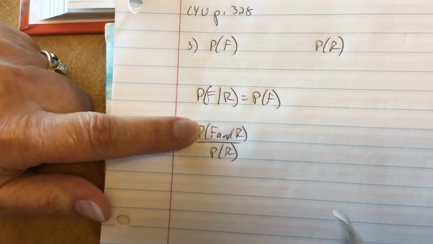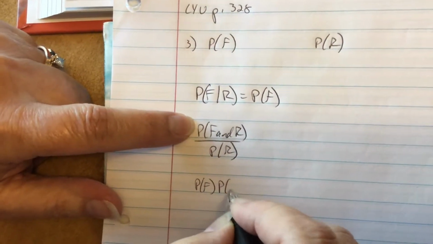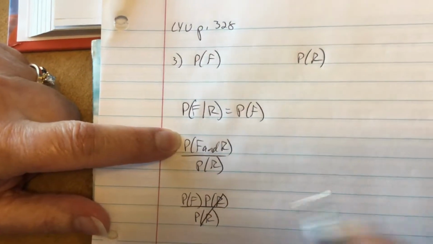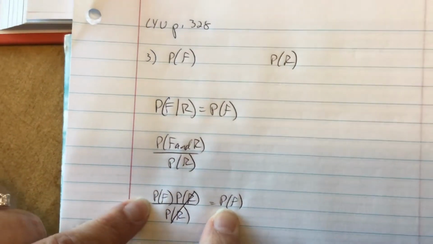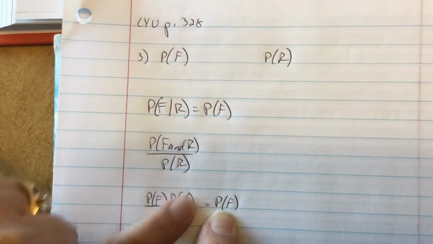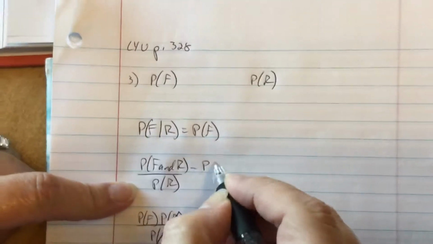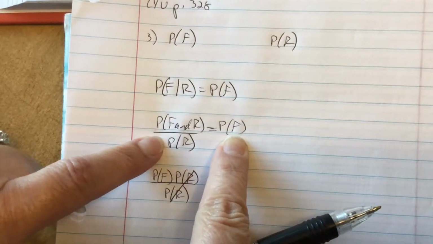If they were independent, the probability of female and right-handed would be the probability of female times the probability of right-handed, and dividing by the probability of right-handed leaves the probability of being female. So if these are equal, then you know they're independent.